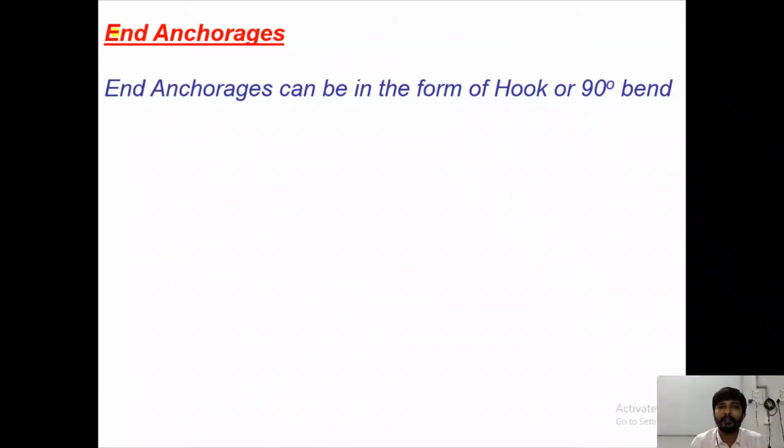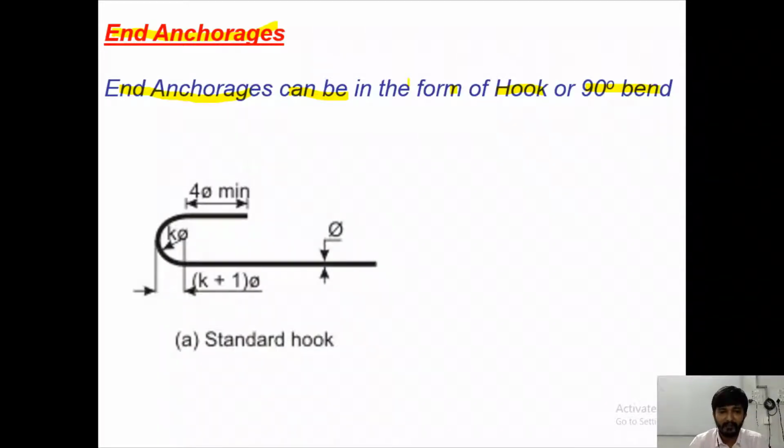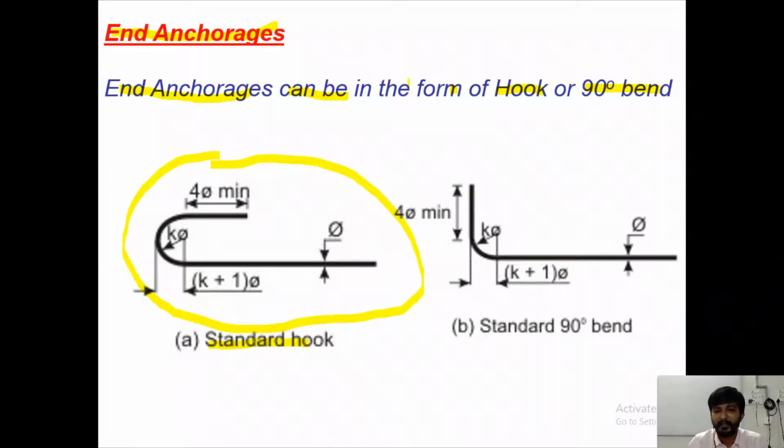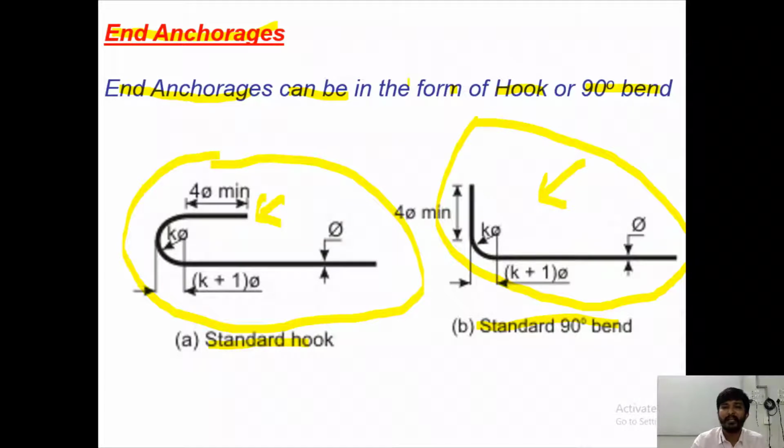Next is regarding the end anchorages. End anchorages are either of hook form or it may be of the 90-degree bend. So let us see, this is a standard hook, this hook looks like this, right, and a standard 90-degree bend is provided like this. You must have seen this on sites also. At a few points you provide the steel like this, that is called hook arrangement, and at some points you provide steel like this, called 90-degree bend.